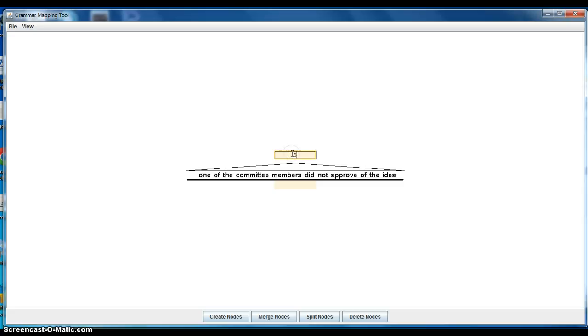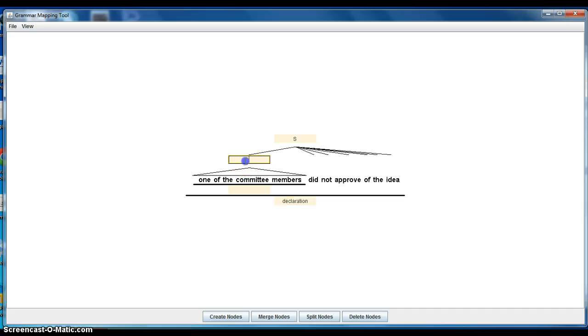So that's going to be an S, and this is going to be a declaration. Then we notice that we have an interesting determiner phrase, one of the. So we need to address that. Actually, we have a better way to say it: one of the committee members. That's the whole subject. We probably want to get the whole subject. That's the longest span, so that's a big NP, and that whole NP is going to be a subject.